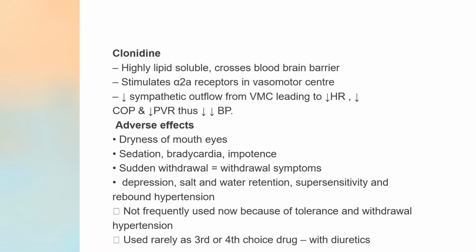Once it stimulates these receptors, it decreases the sympathetic outflow from the vasomotor center. So the release of neurotransmitters is reduced, thereby leading to decreased heart rate, cardiac output, peripheral vascular resistance, and eventually the blood pressure is also reduced.